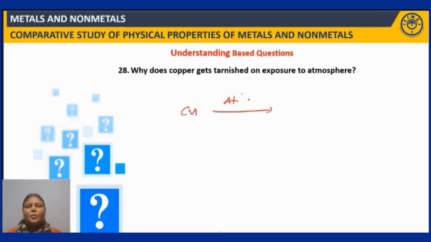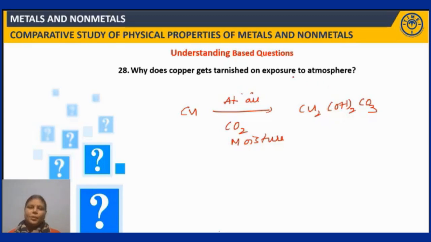Atmospheric air contains oxygen, carbon dioxide, and moisture. Copper reacts with carbon dioxide in the presence of moisture to form copper hydroxycarbonate, Cu2(OH)2CO3, which is basic in nature. Because of its formation, which is green in color, you can see a green patch on the copper. This is a corrosion reaction, and so copper gets tarnished on exposure to atmosphere.